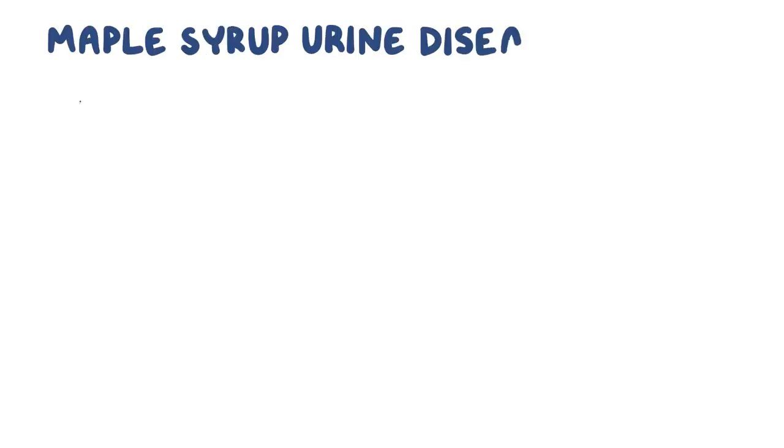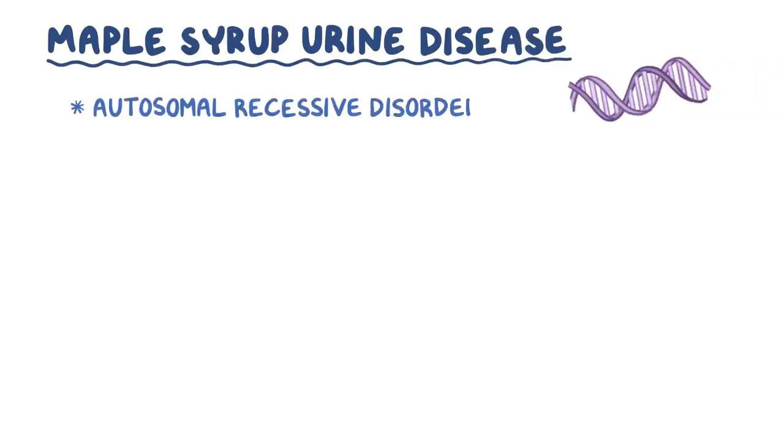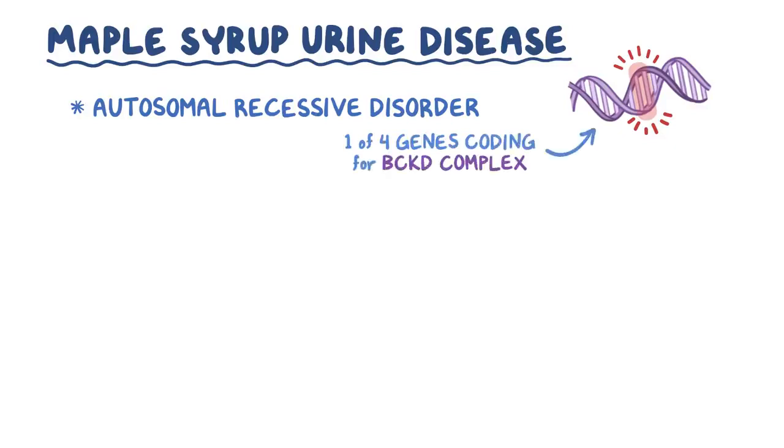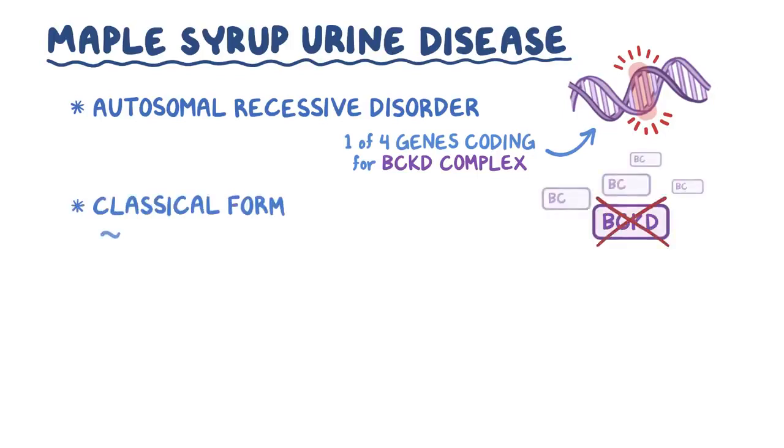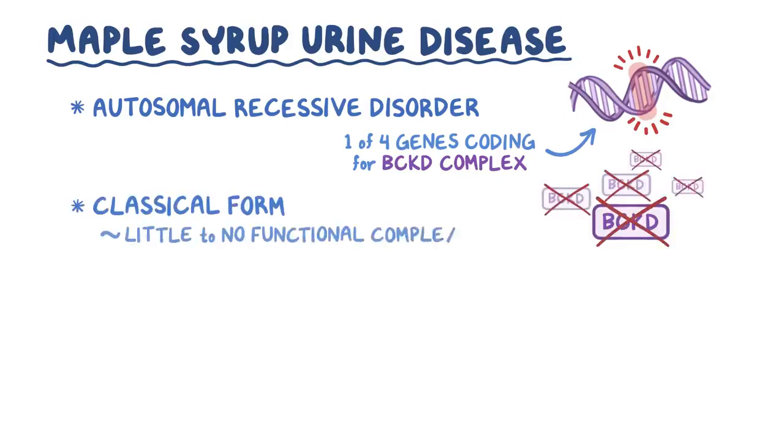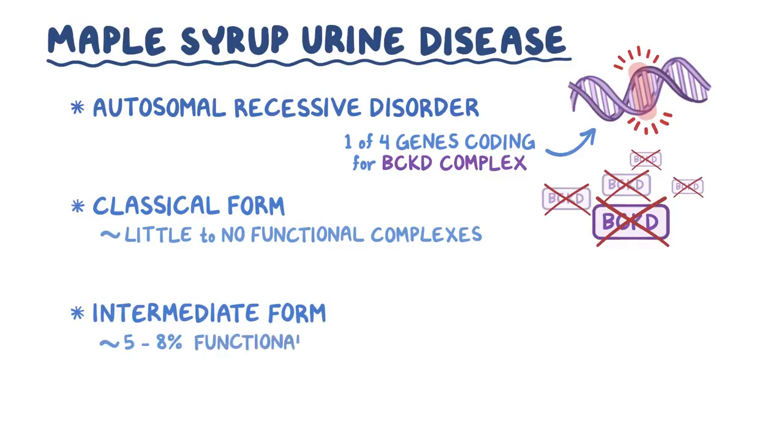Maple syrup urine disease is an autosomal recessive disorder, where there's a mutation in at least one of the 4 genes that codes for the BCKD complex. The more common form of this disease is called the classical form, and it's where there's little to no functional complexes. The less severe form is called the intermediate form, where only 5 to 8% of the complexes are functional when compared to the normal.